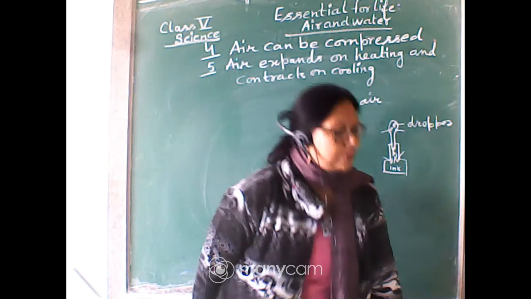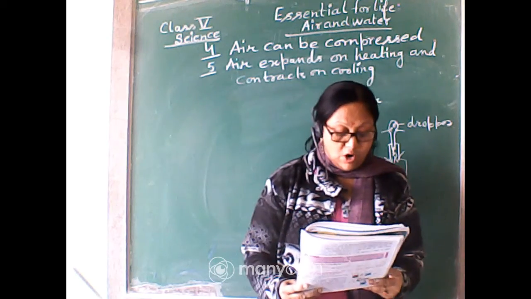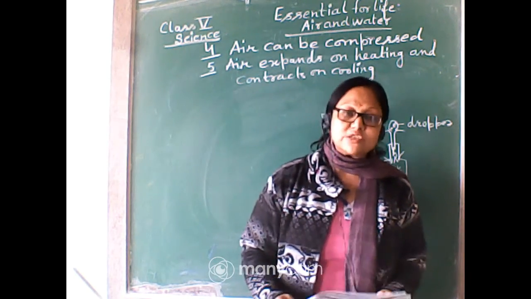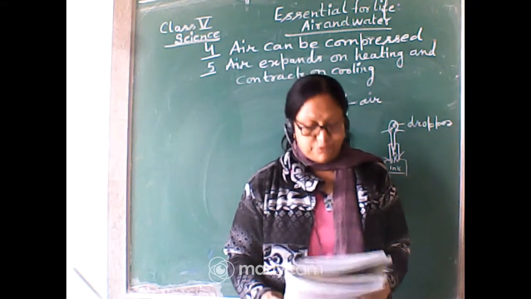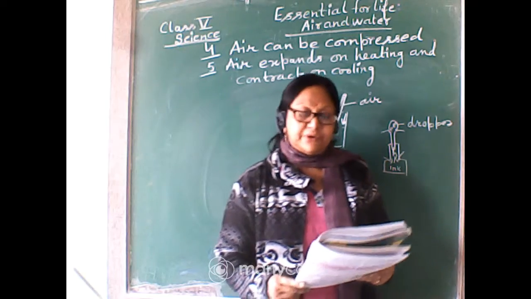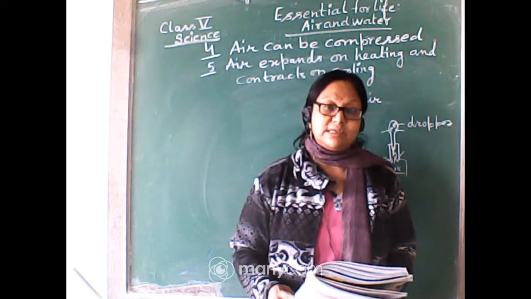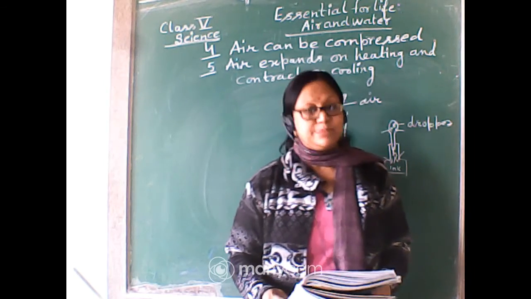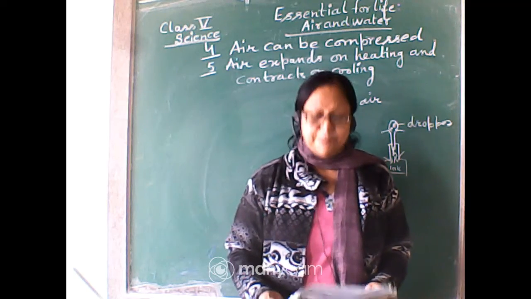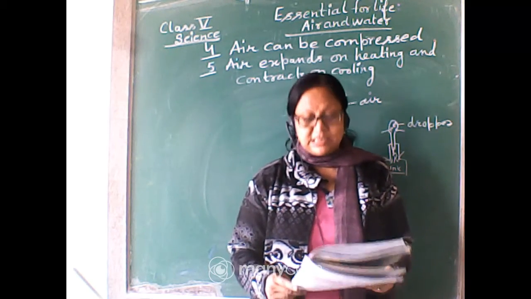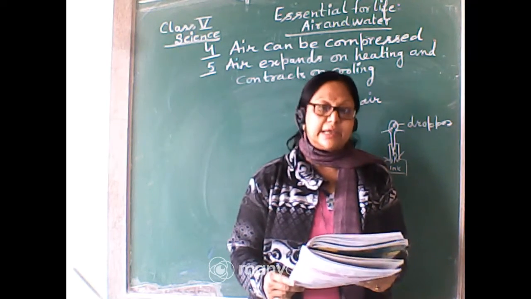Okay, understood. Very good. Now we will talk about water. As we know, all organisms need water. We also need water. 65 to 70% of our body is made up of water, and 3/4 of our earth's surface is covered with water. Only 3% of water is drinkable, or potable, fresh water which we can use for drinking. About 97% of water is in the ocean, and it contains salt and cannot be used for drinking.